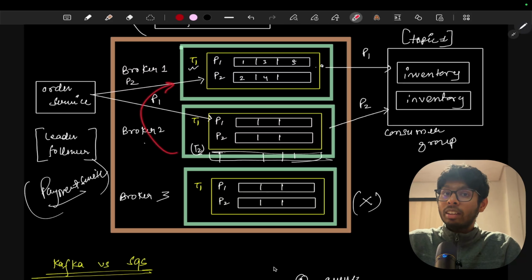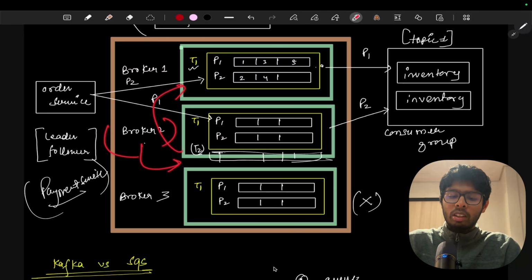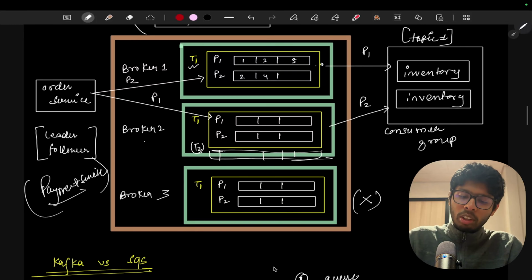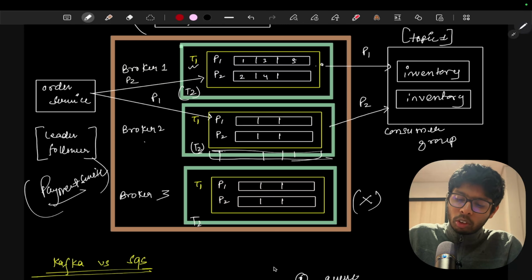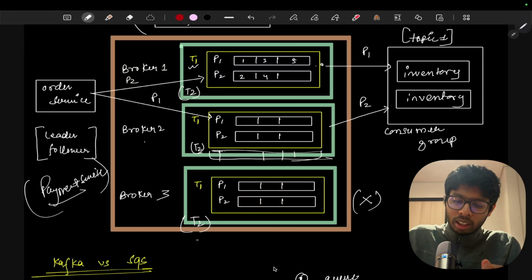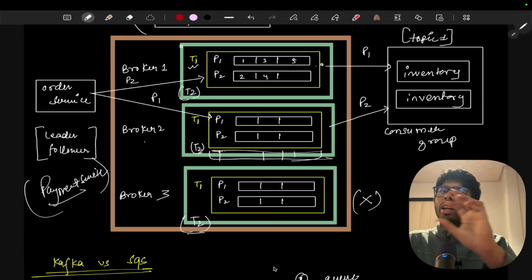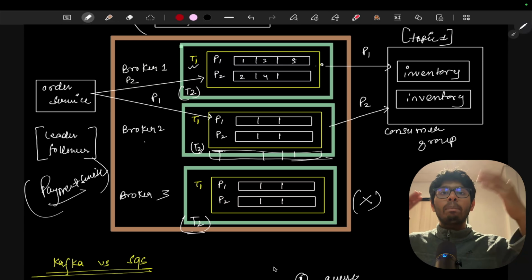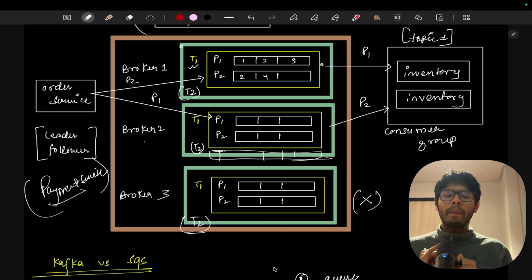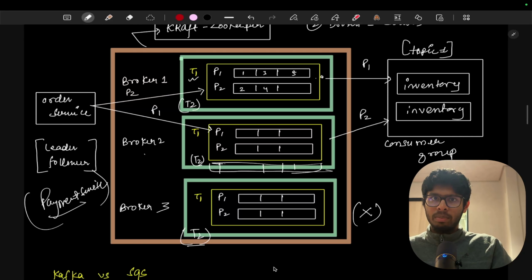So broker 1 will act as a follower for this T2 topic because broker 2 is the leader for T2, and similarly broker 3 will act as a follower. So broker 3 and broker 1 will also have the T2 topic, and of course the partitions as well. This is how the replication is going to happen, and Kafka achieves fault tolerance. Now we have the clustered architecture in Kafka.